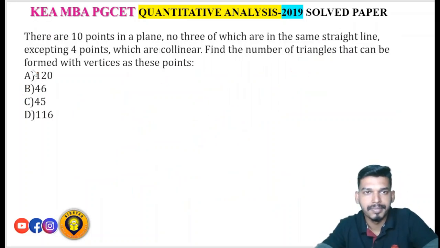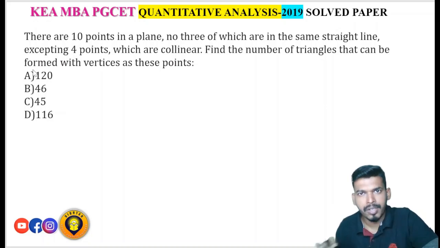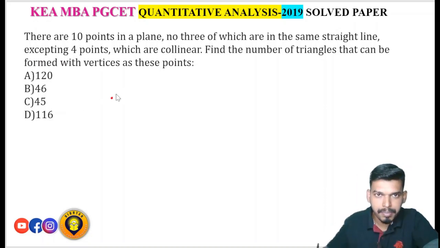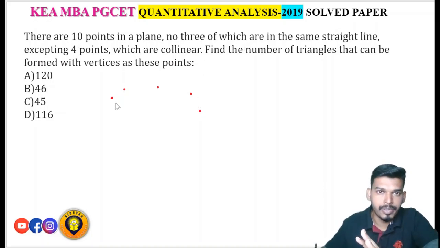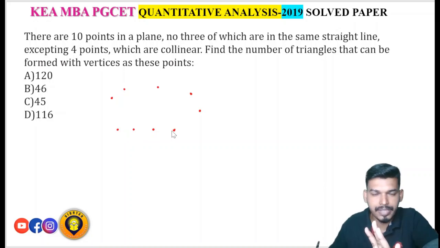Next one. There are 10 points in a plane, no 3 of which are in the same straight line, excepting 4 points which are collinear. Find the number of triangles that can be formed with the vertices as these points. So they have told that there are 10 points in the plane, no 3 of which are in the same straight line. You cannot place 3 points in a straight line. Excepting 4 points which are collinear, no 3 points can be in the same straight line.